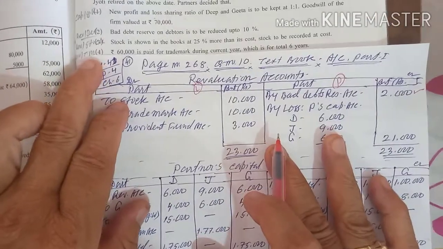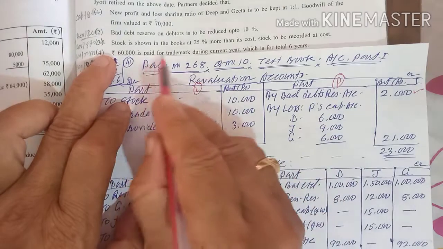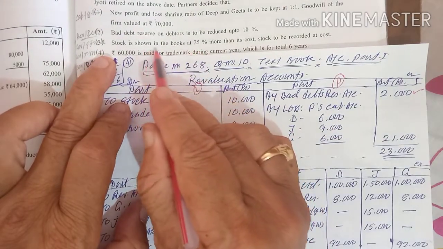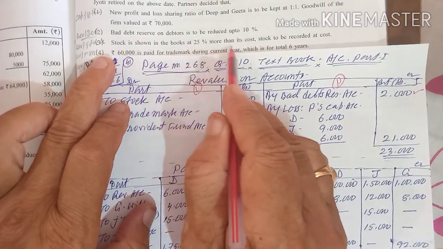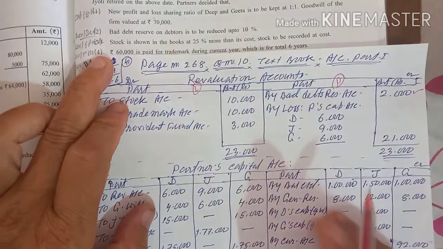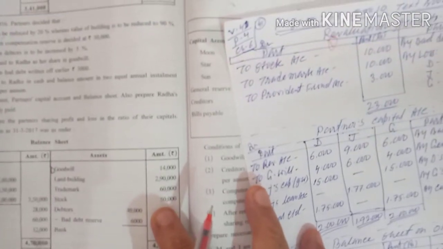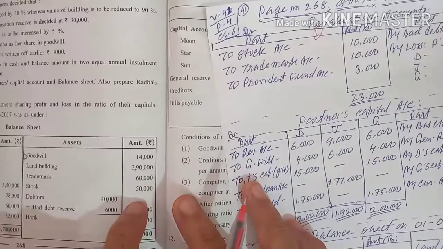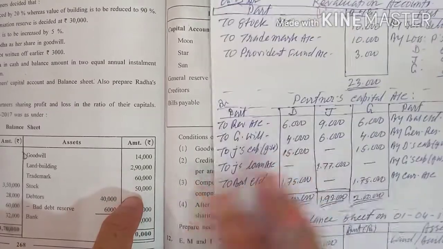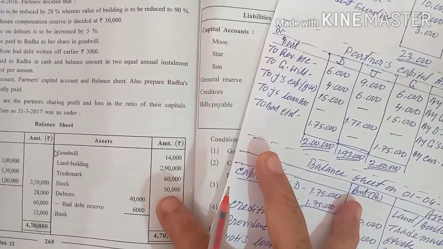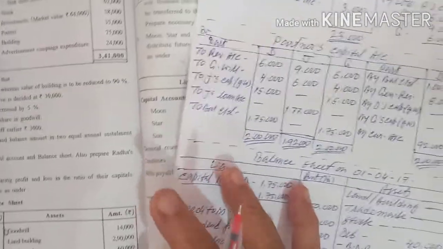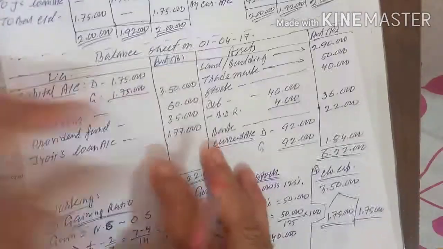Now the next one: stock is to be shown in the books at 25% more than its cost. Stock is given as 50,000, but they are telling us that it is 25% more. That means this 50,000 is 125%. Keep that in mind. You have to find out how much is the 100%.